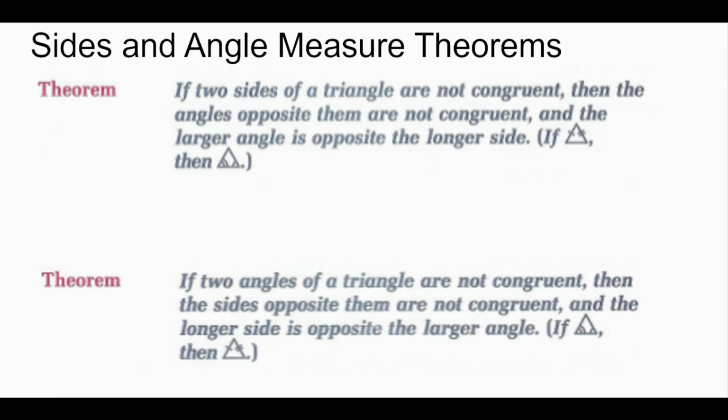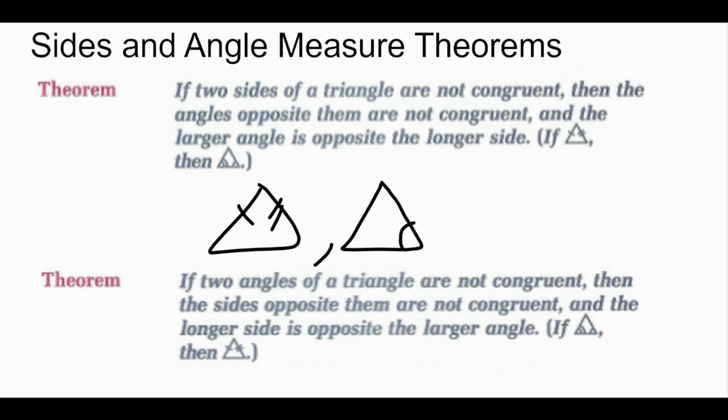So I have a short form where if I have two side lengths, the one tick mark refers to my smaller side, the two tick marks refer to my bigger side, then I have the smaller angle here and the bigger angle here. My second theorem: if two angles of a triangle are not congruent, then the sides opposite them are not congruent, and the longer side is opposite the larger angle. So that's the converse of the above theorem.